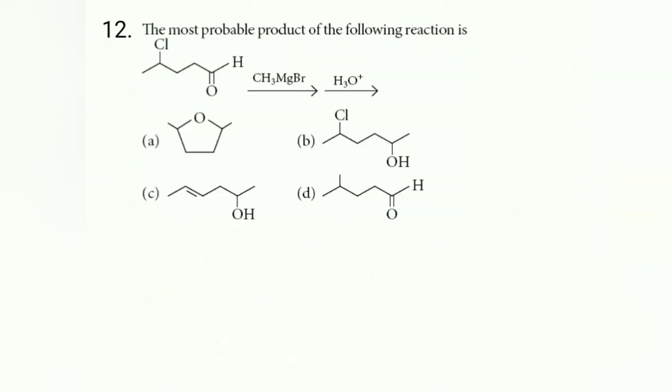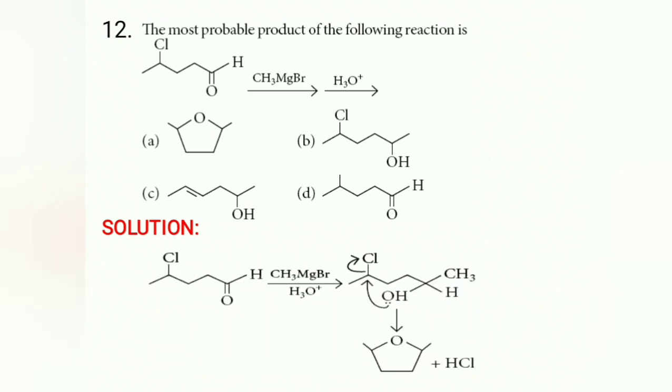Then the most probable product of the following reaction is... So in this case you can see the first step is CH3MgBr, then hydrolysis gives rise to... So here ring formation takes place in this particular case. So the solution is like this, remember. First it will form OH, so the double bond O is converted into an alcoholic group. Then that alcoholic group attacks the carbon containing chlorine, so that chlorine gets removed from the substance, forming a cyclic compound. That is option A, the correct answer.